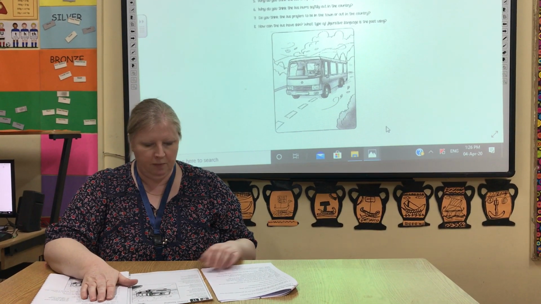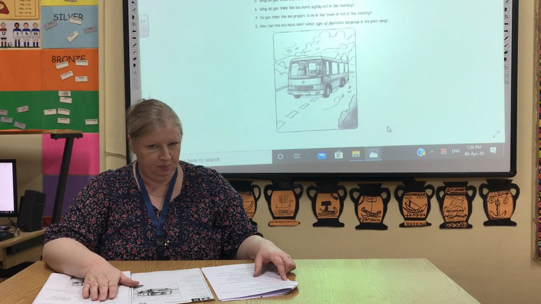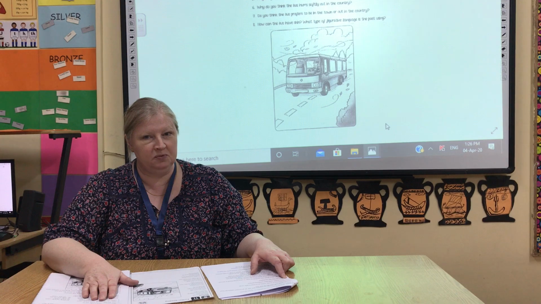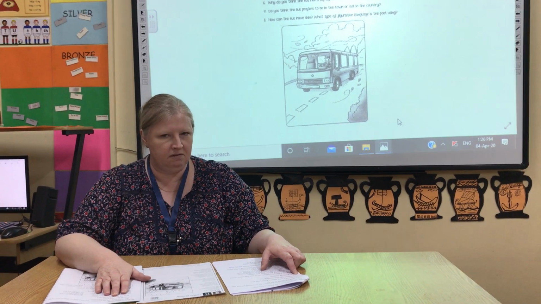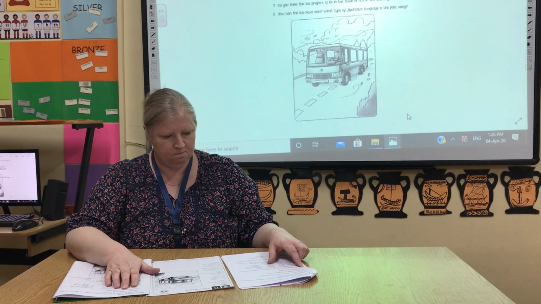Question 2. Does the poem have a rhyming pattern? No, it doesn't. You're probably thinking we're never going to give you a poem with a rhyming pattern because this is about the third one we've had that doesn't have a rhyming pattern. But not all poems do rhyme, so this one doesn't either.